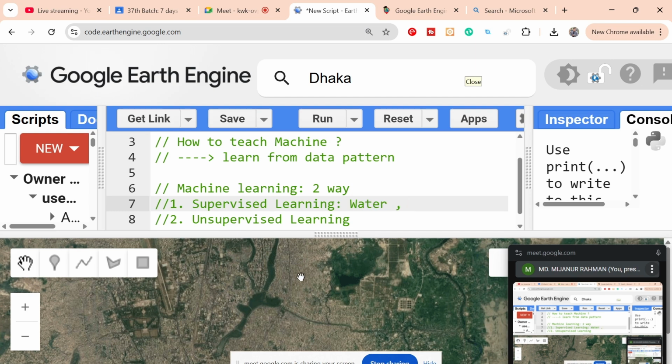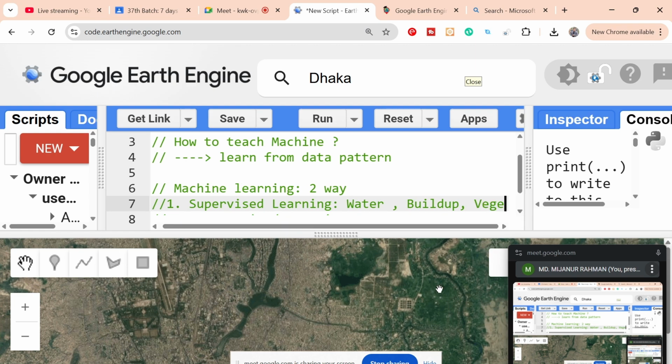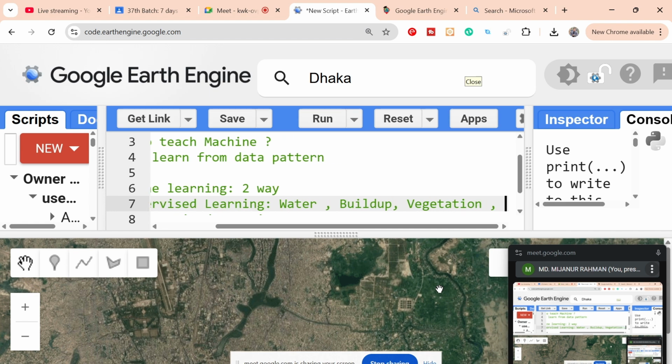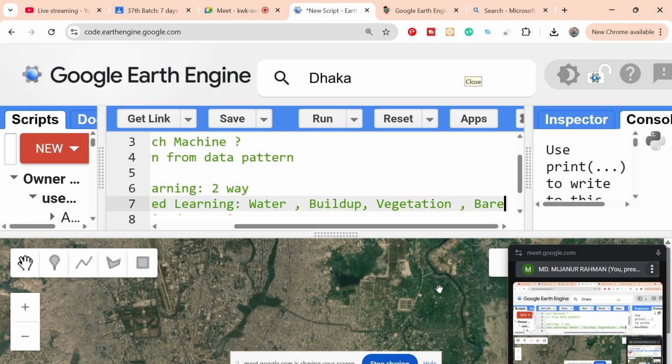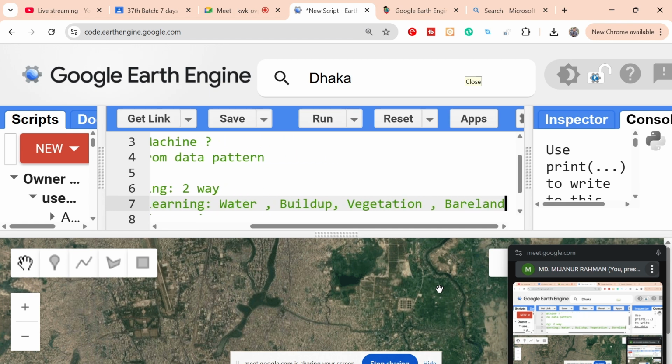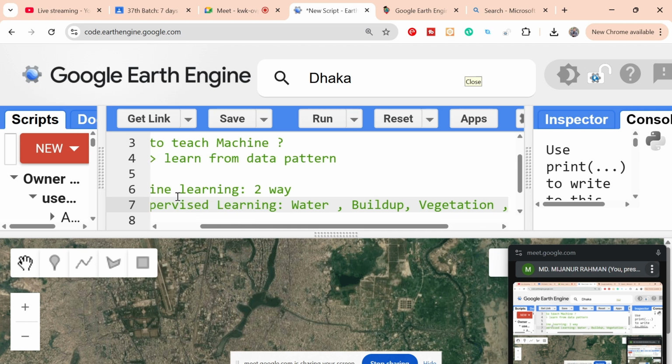Suppose I said my model is built up. So built up is one category. Suppose I said it's vegetation. So vegetation is another category. Suppose bare land. So bare land is another category. Okay, so it's called supervised learning.